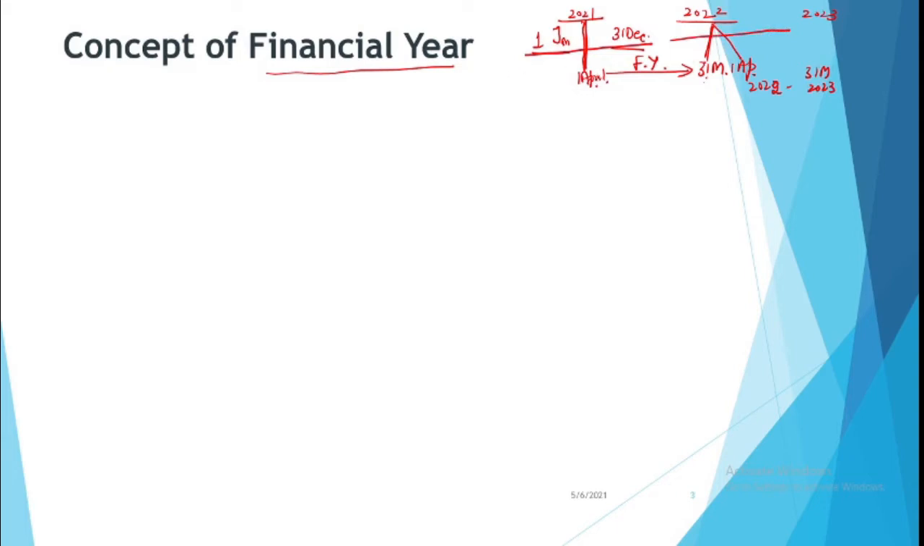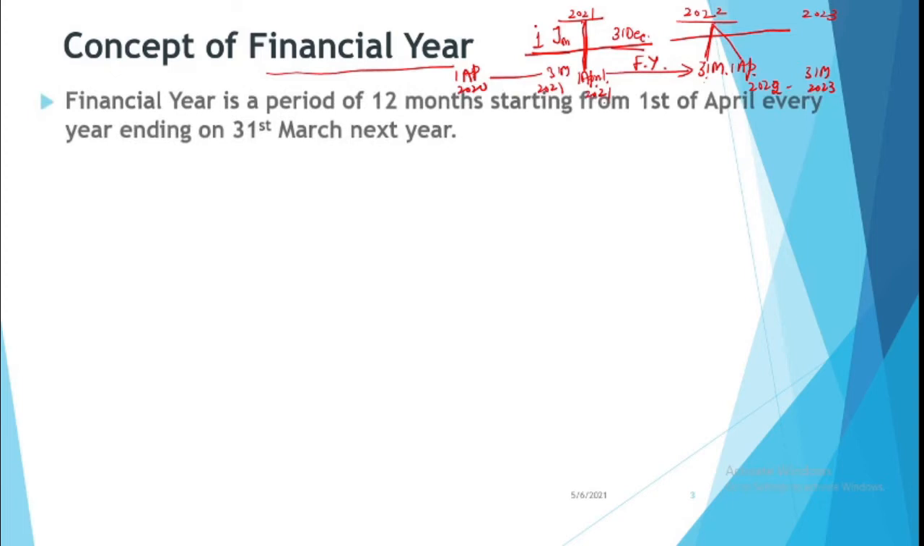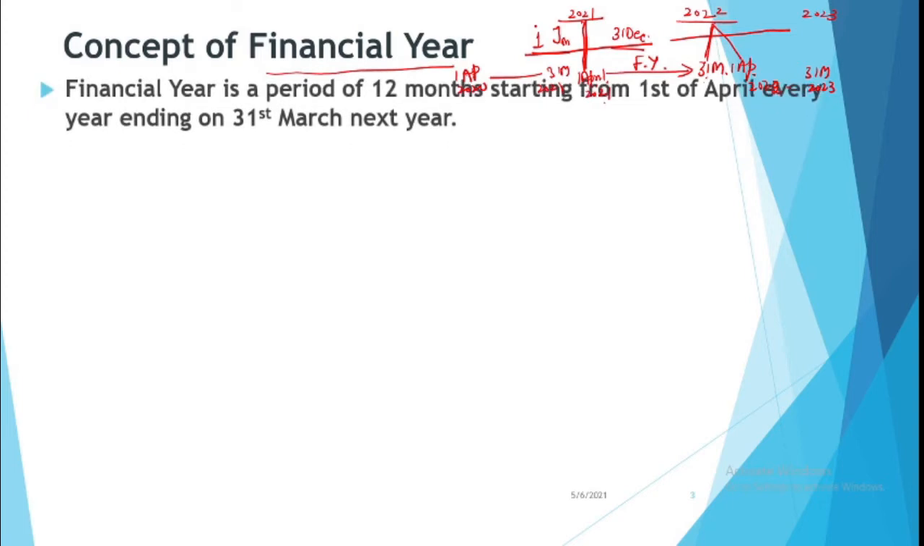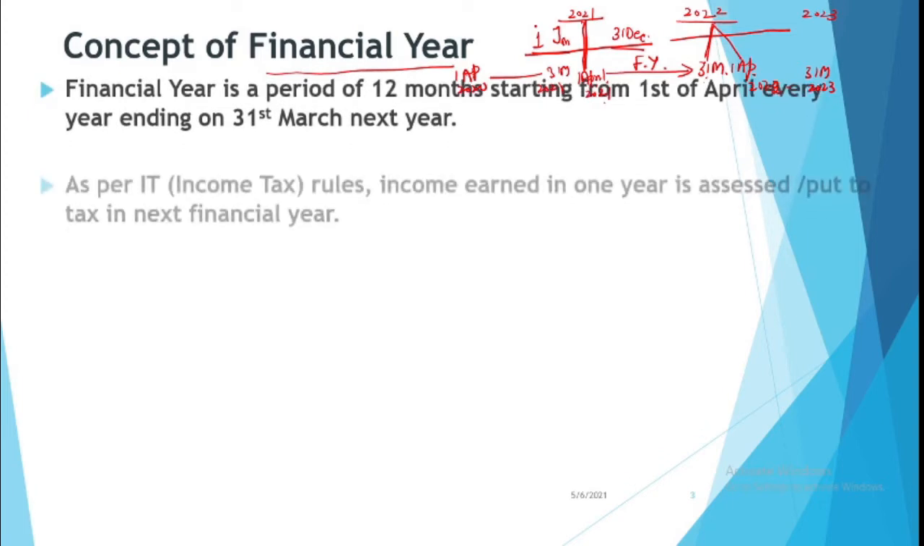Similarly, before this year, 1st April 2021, before this you had 31st March 2021, when the year started on 1st April 2020. Right, so financial year is starting from 1st April of a particular year and it ends on 31st March of the next year. Right, it's a period of 12 months starting from 1st April ending on 31st of March.